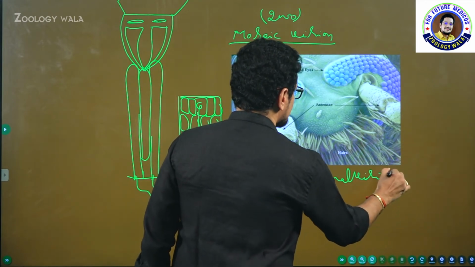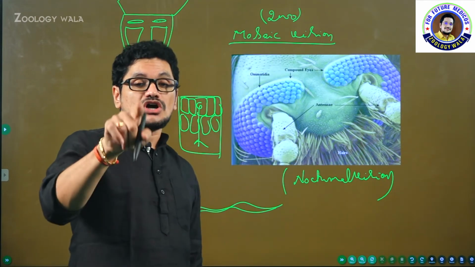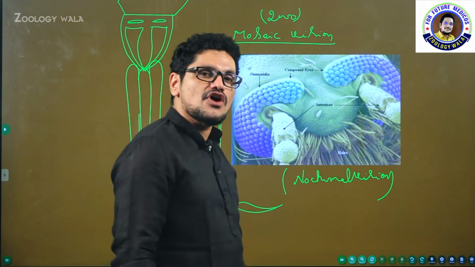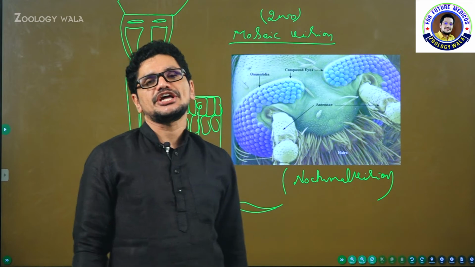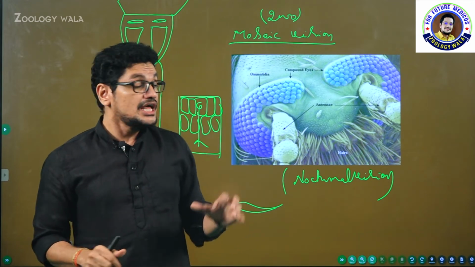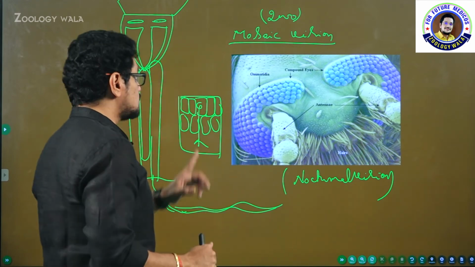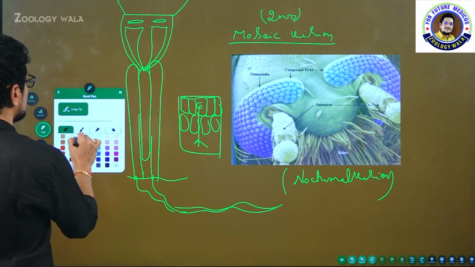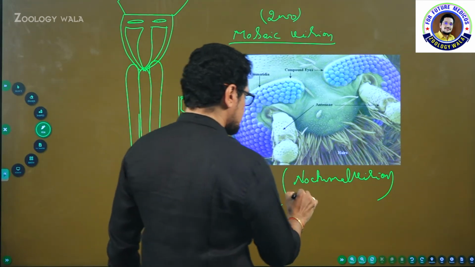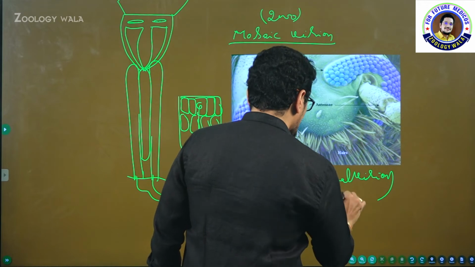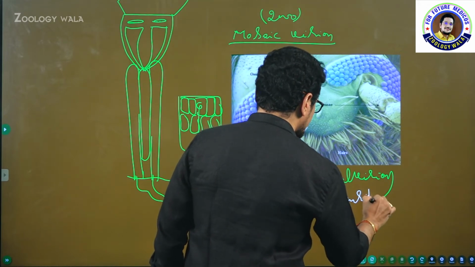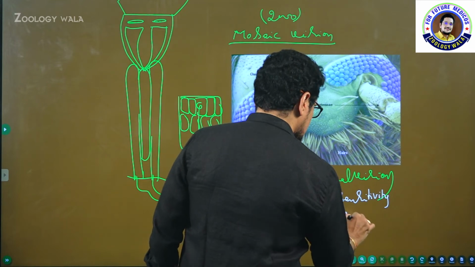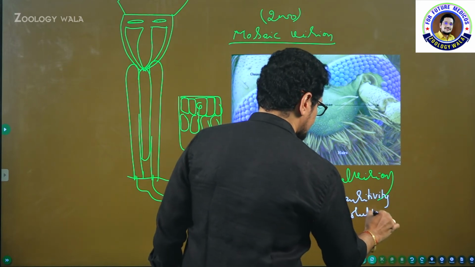In the beginning itself I told you that cockroach is a nocturnal insect. Night time the image formed, what type of image formed? Nocturnal vision is seen during the night time, so it is very clear for cockroach. And a very important feature, important from the examination point of view: this image being common during night time shows more sensitivity but less resolution. Resolution is less.